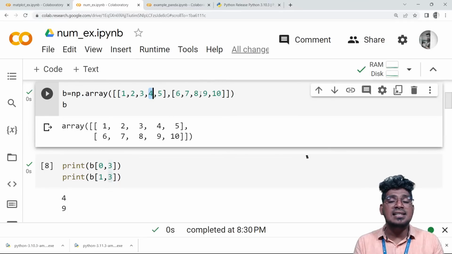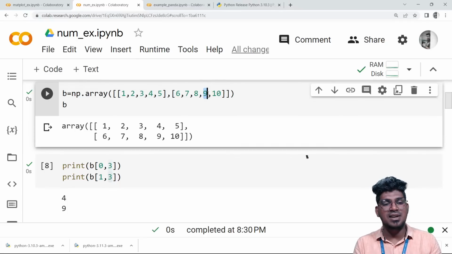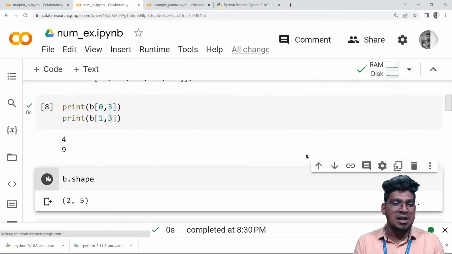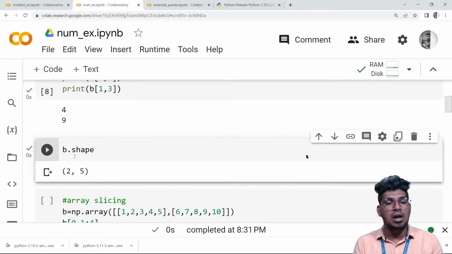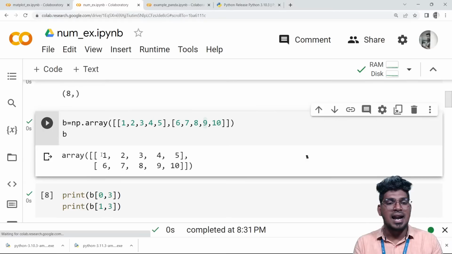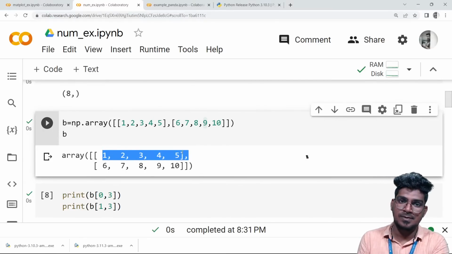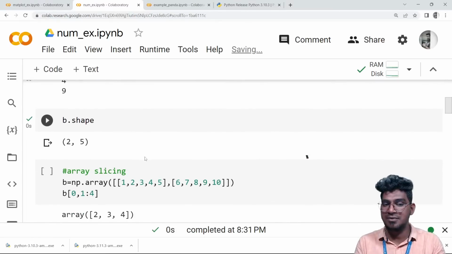Okay, in the same way like this, it is going to display the 4. Then b.shape will display the 2 rows and the 5 columns. You can see it here, 2 rows and also the 5 columns, 1, 2, 3, 4 and 5 here. So this is the way NumPy works.